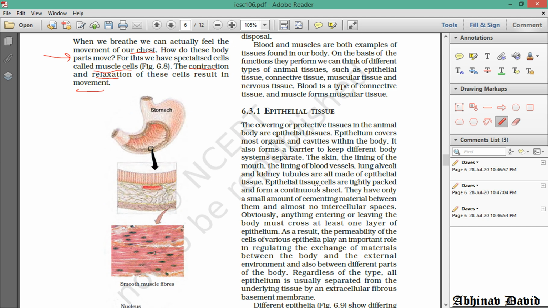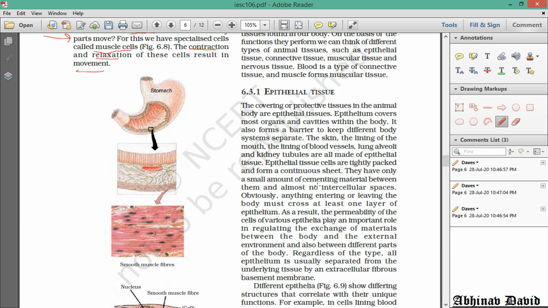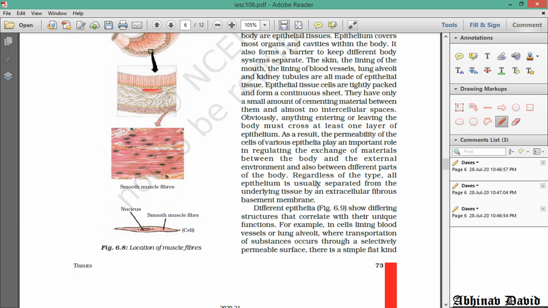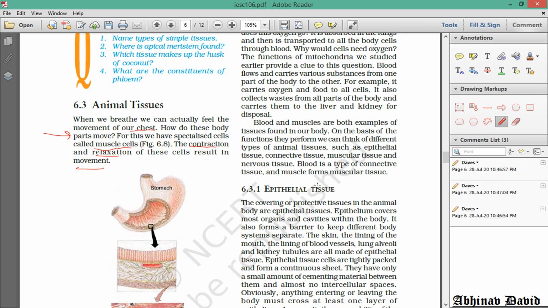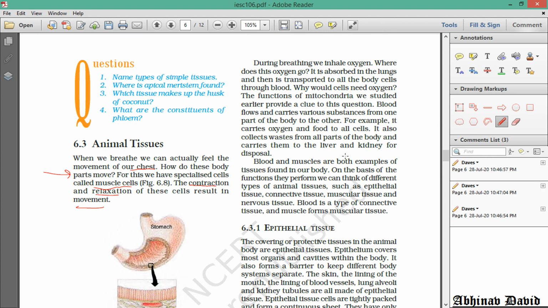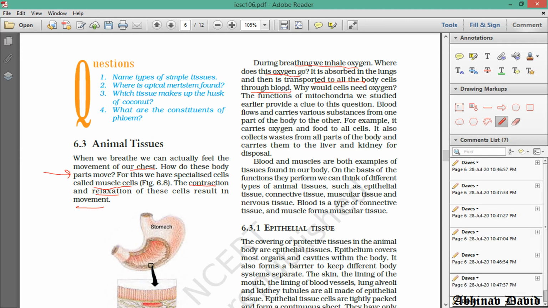You can see the diagram of the muscles present in different parts of the body. Okay, so you can see this diagram, figure 6.8, in your NCERT textbook. Okay, during breathing we inhale oxygen. Yes, we know that we take in oxygen. Where does this oxygen go? It is absorbed by the lungs and then it is transported to all the parts of the body, all the cells of the body, through blood. So blood is transporting oxygen to different parts. Why do we need oxygen? So that mitochondria can produce energy.